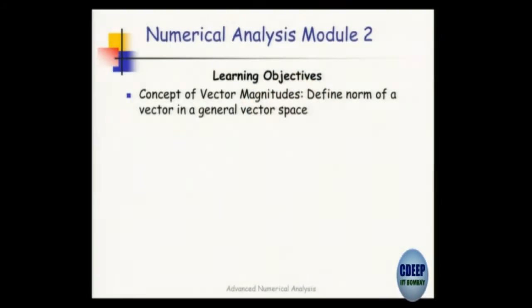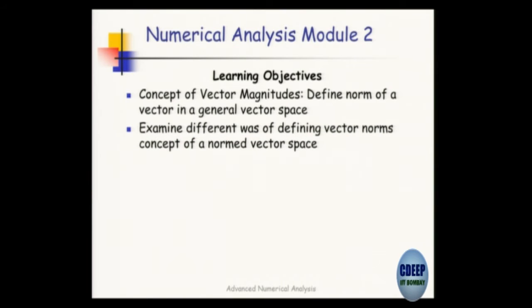We need to consistently define the idea of a norm of a vector. All of you know the norm in 3 dimensions or 4 dimensions. We used 2 norm, 1 norm, infinity norm, okay. Likewise one can define norms on any other vector space. So it's important to define norms.